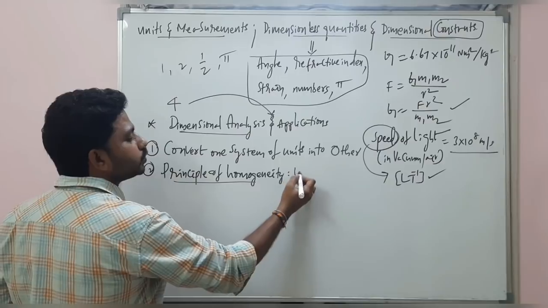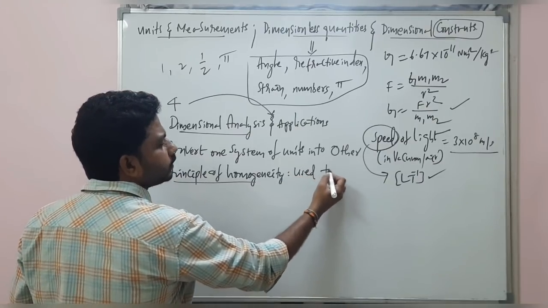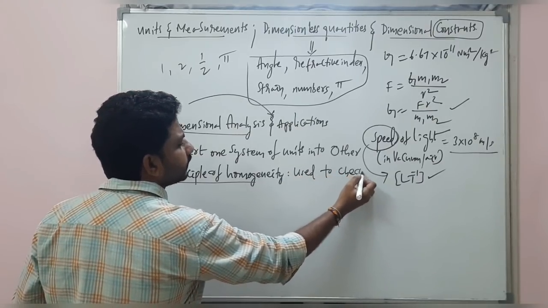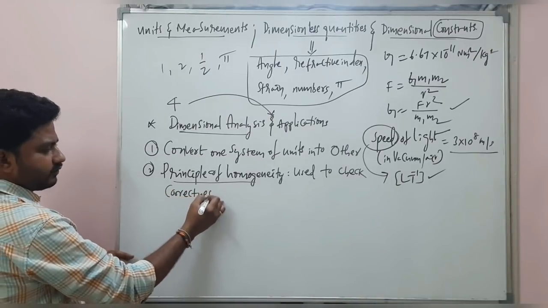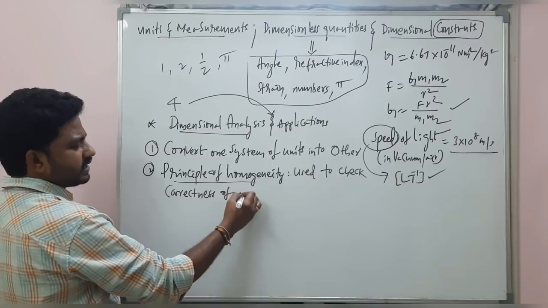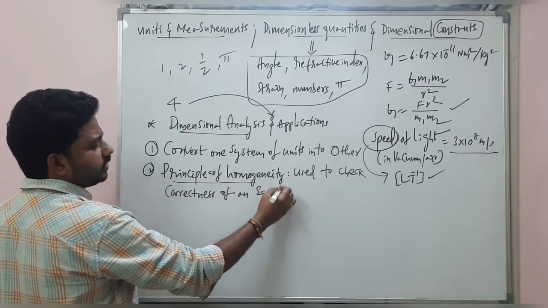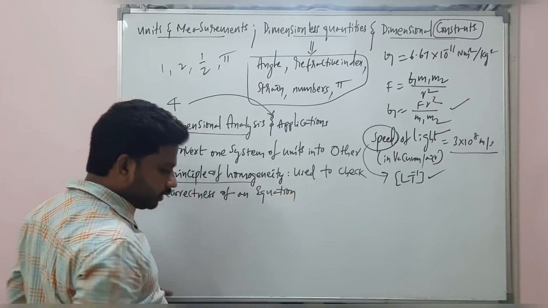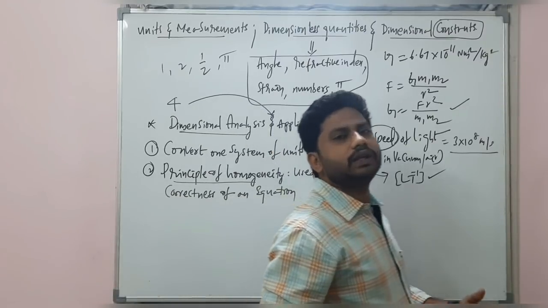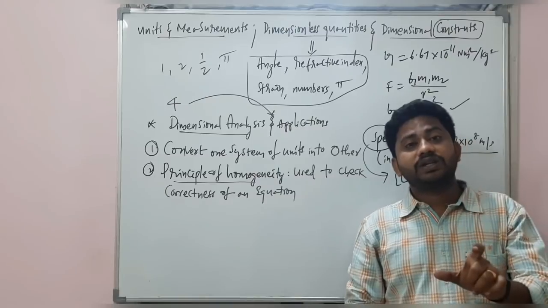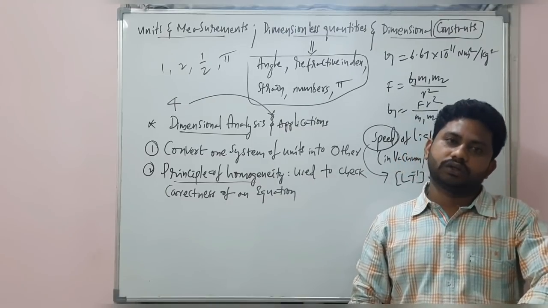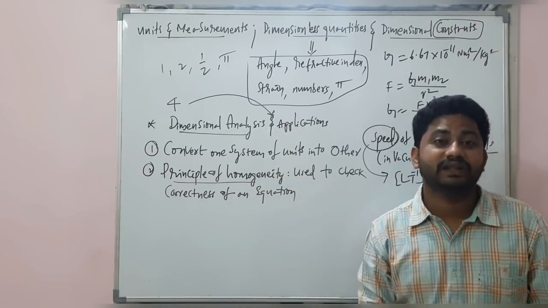This is used to check the correctness of an equation. In physics, you will be learning so many equations, and whether the equation is correct or not, this dimensional analysis will tell you.